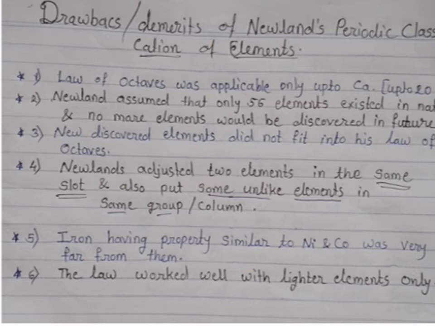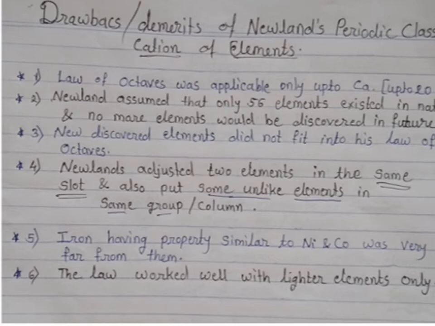And again one important thing is there. He also put some unlike elements in the same group. Again we can see here cobalt and nickel, these two elements are placed in the same slot. These have properties unlike hydrogen, fluorine, chlorine and bromine, which are present in that same group in which cobalt and nickel are placed. So this is also a very important drawback.